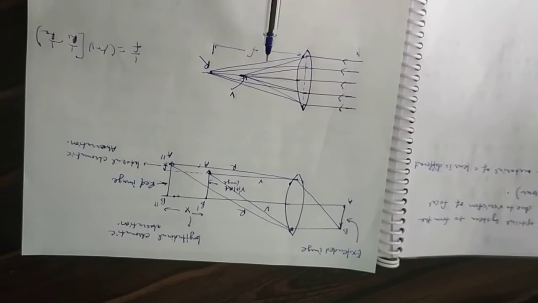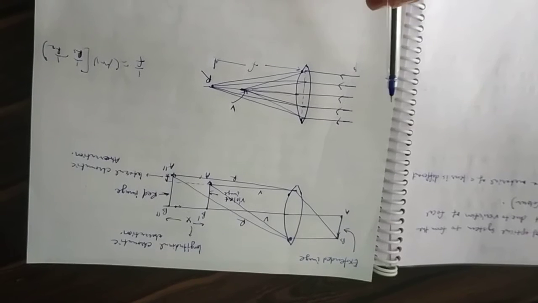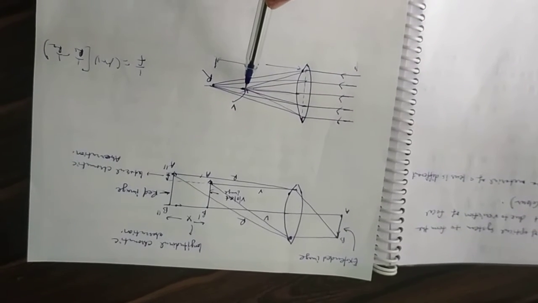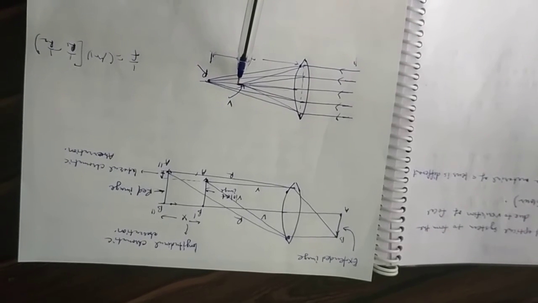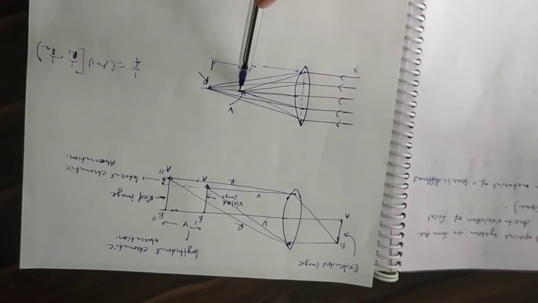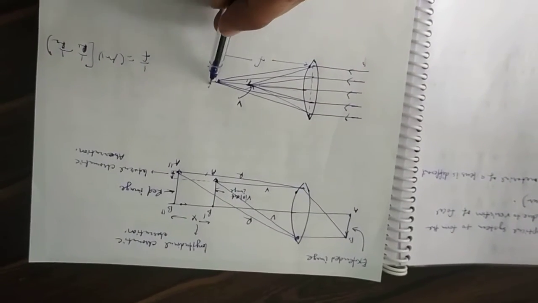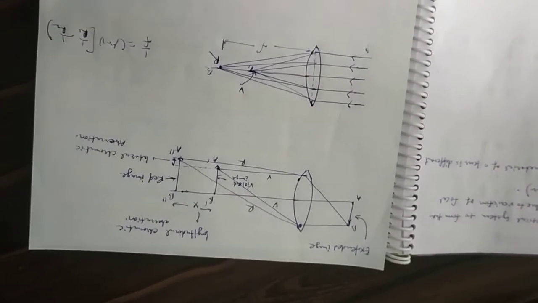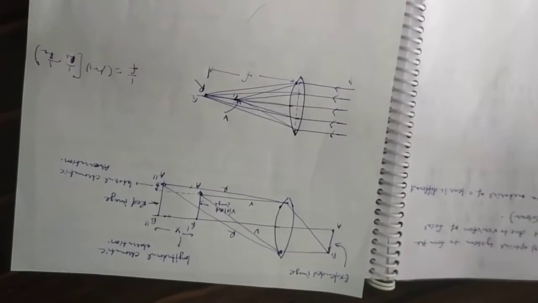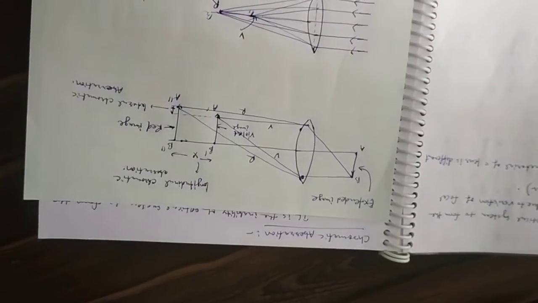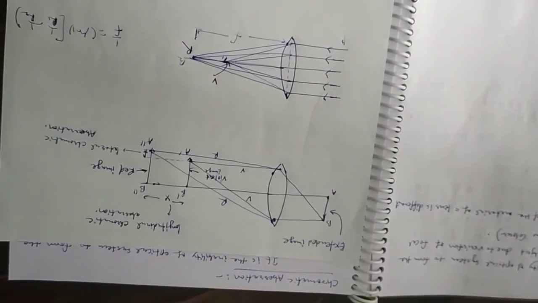Here we can see that the image of an object which is situated at infinity, the image of this object is not a point image. This is point P1, this is point P2, and it is displaced between P1 and P2. So this is the case of an object which is situated at infinity.